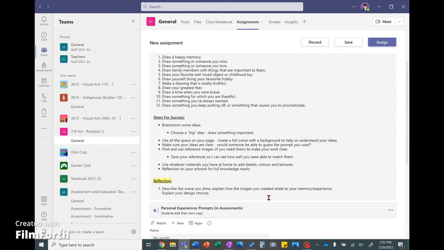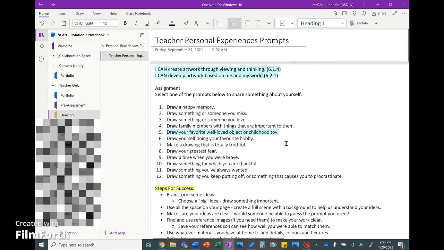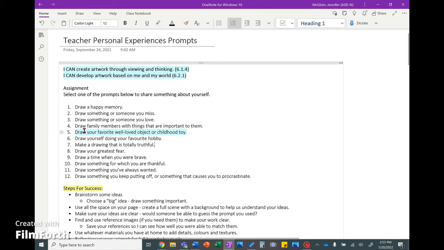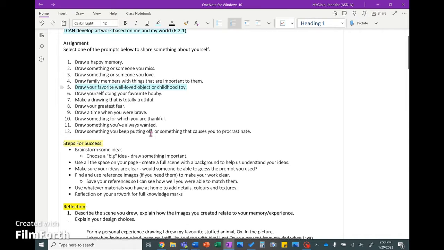Let's look at the OneNote page. So you just click on your OneNote screen here and it will open it right in your Teams tab, or you can use the app like I do. Alright, so I made my own already, so I'm going to walk you through it. I chose draw your favorite well-loved object or childhood toy. You can see that I highlighted it right in OneNote. OneNote's like your own notebook, folks. You can make changes to the pages and add things in as you go.